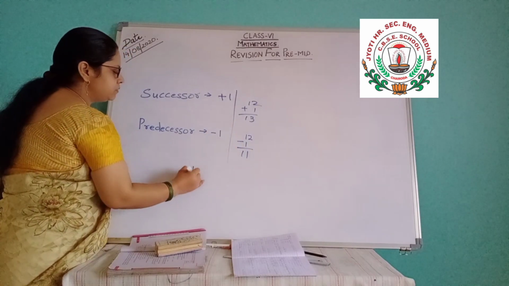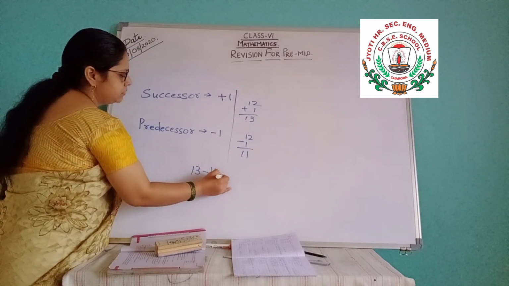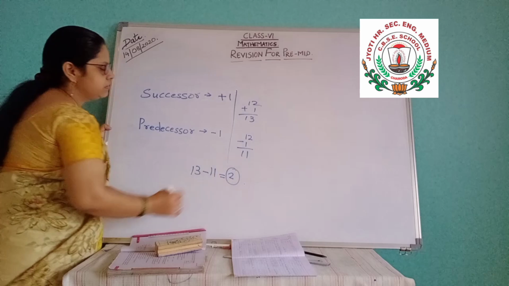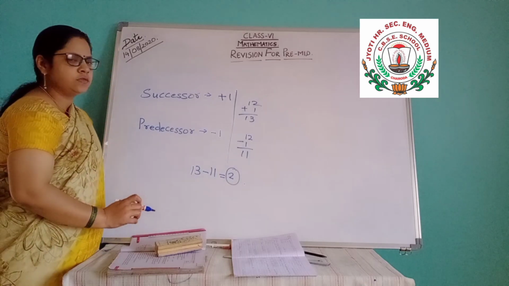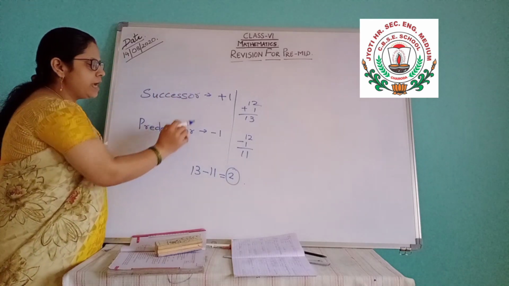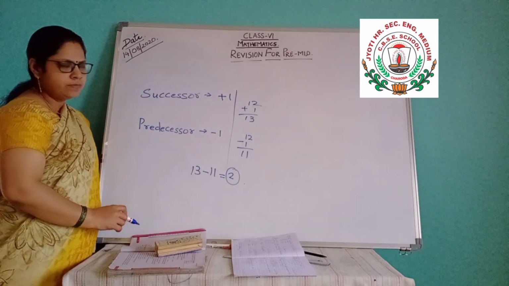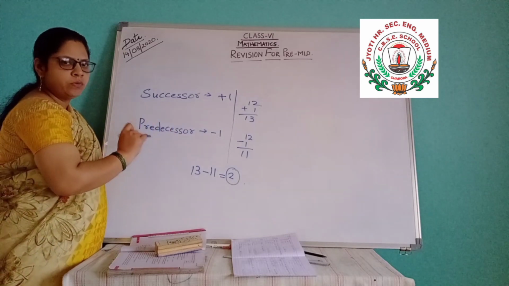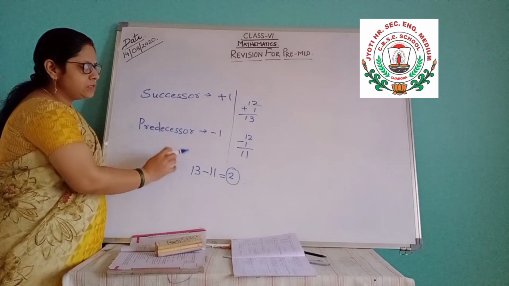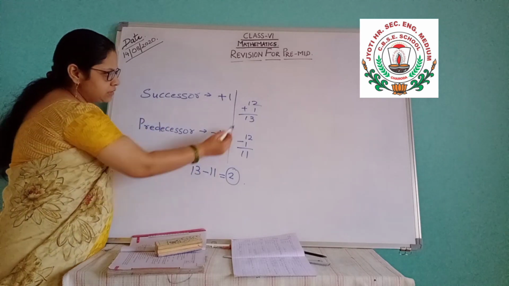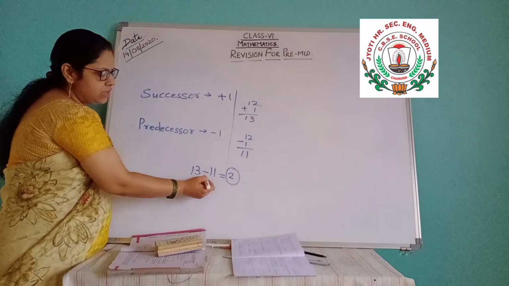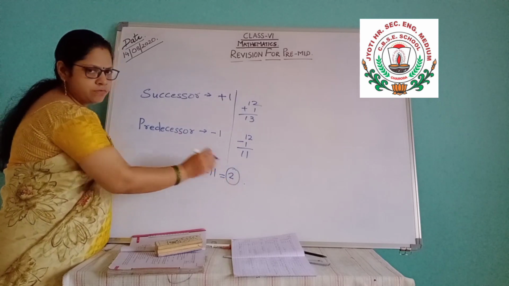Now what is the difference between them? 2. This is the answer. Any number you can take and check. The successor is 13, the predecessor is 11. 13 minus 11 is 2.